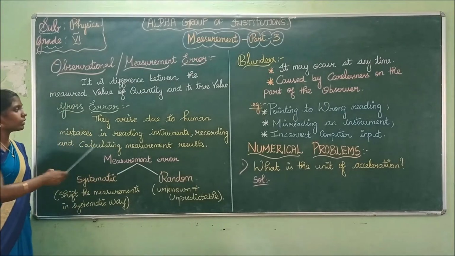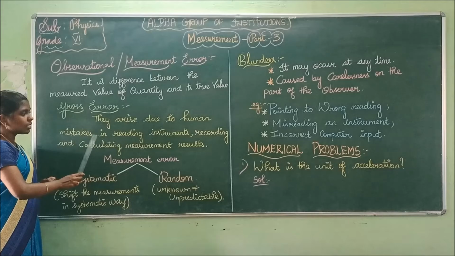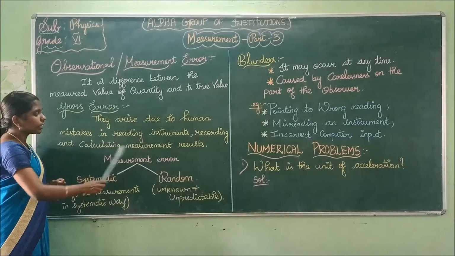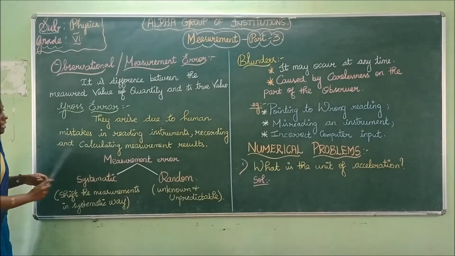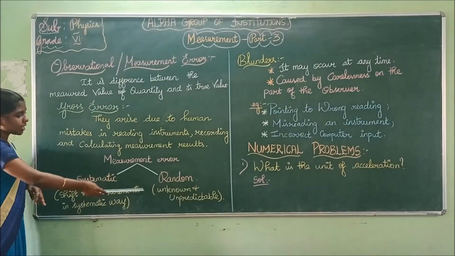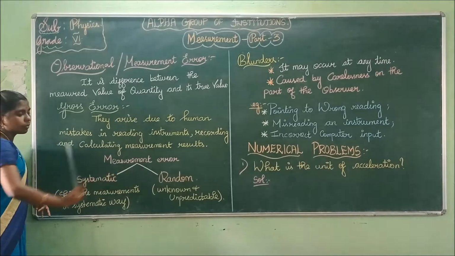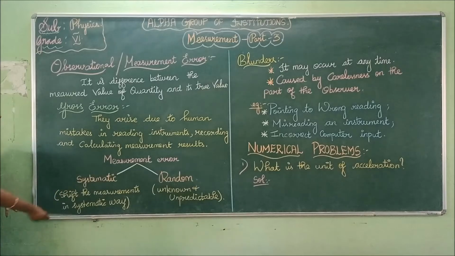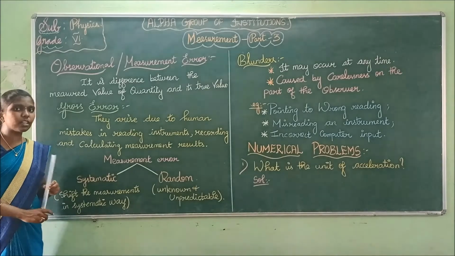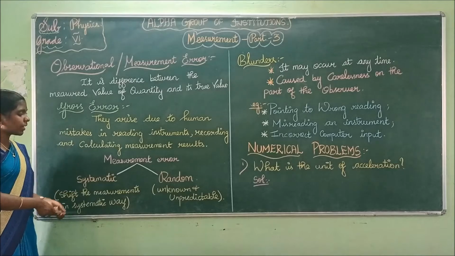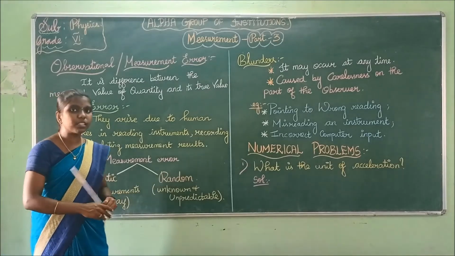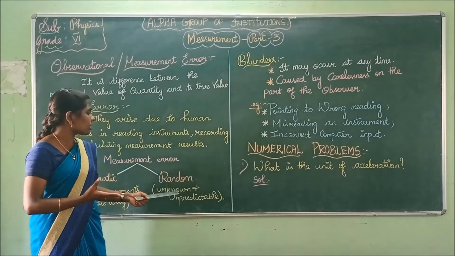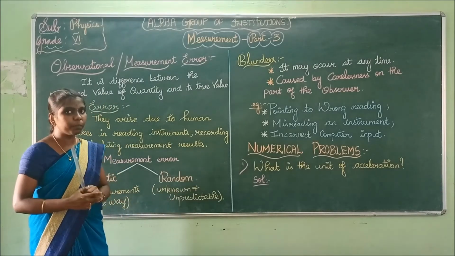Gross errors arise due to human mistakes in reading instruments, recording the values, and calculating measurement results. Measurement errors are divided into two types, namely systematic error and random error. Systematic error shifts the measurements in a systematic way. Random error is unpredictable. You cannot predict those errors. Those errors are unknown and unpredictable.